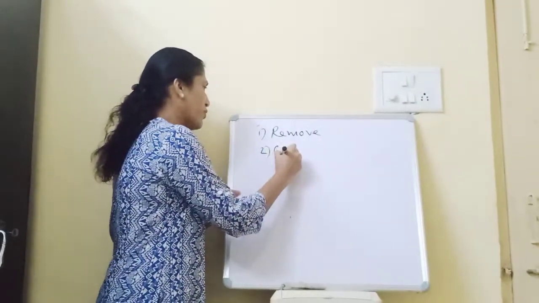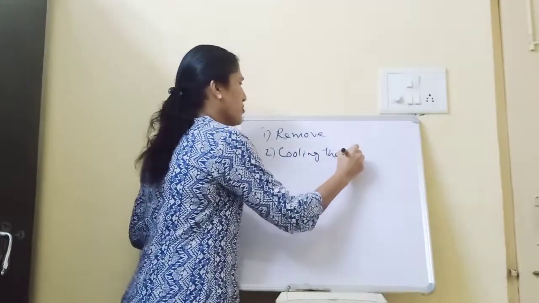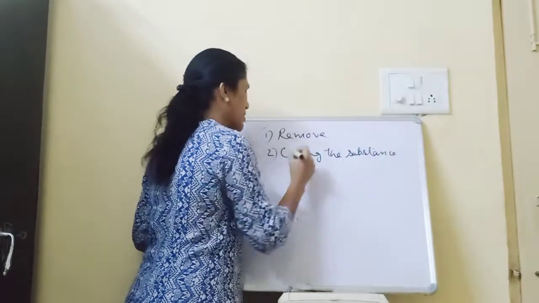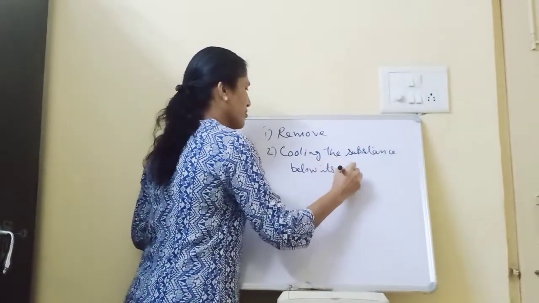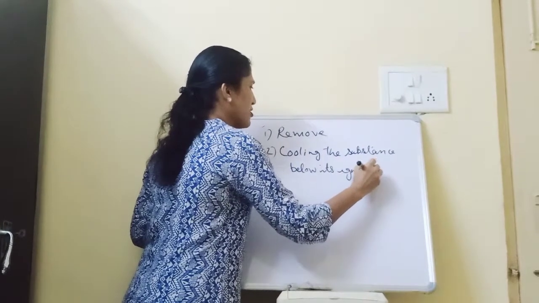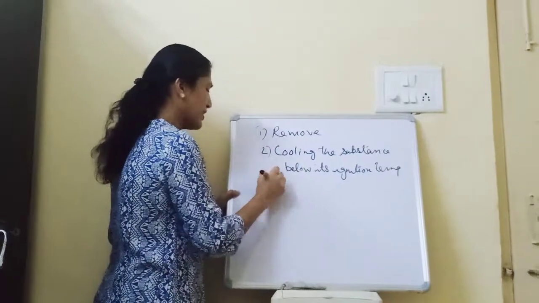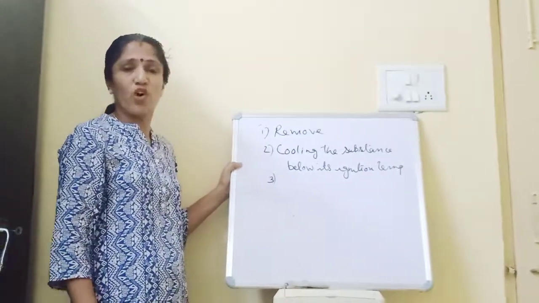So the second point was cooling the substance below its ignition temperature. Now the third condition necessary for combustion was the presence of oxygen.